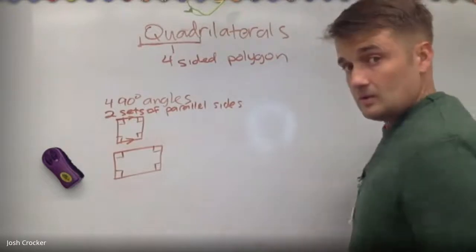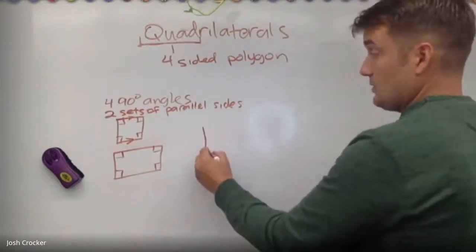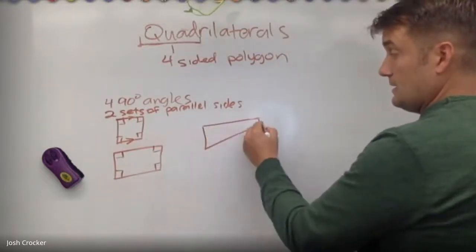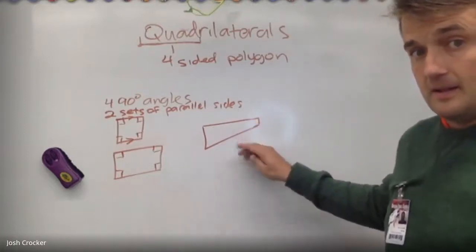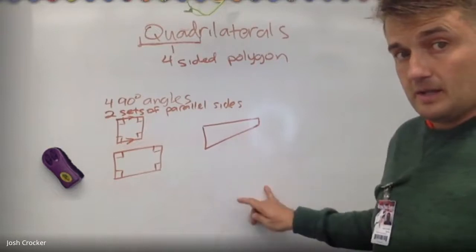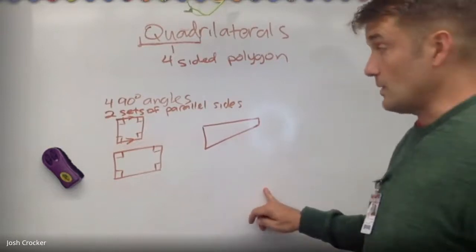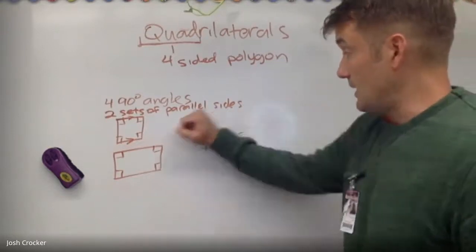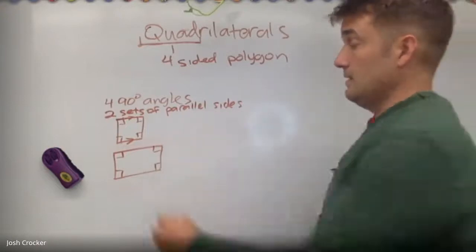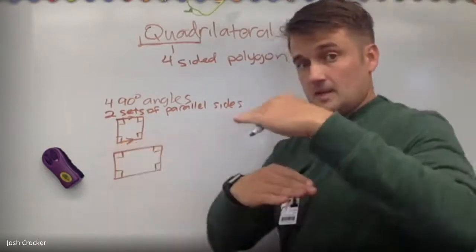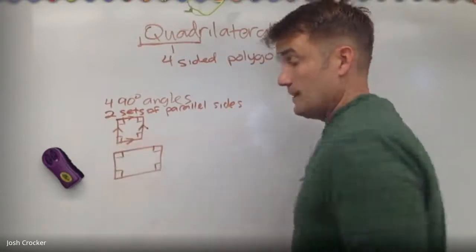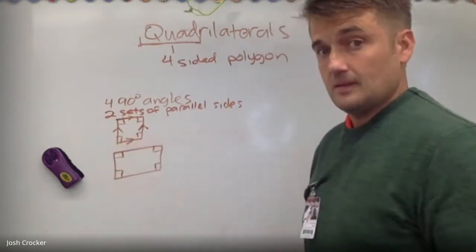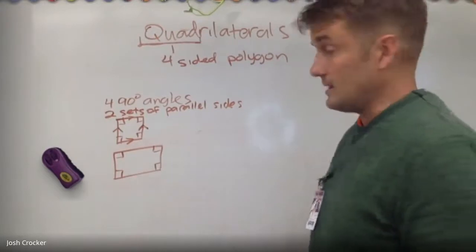Okay, so to contrast that, if I drew a shape kind of like this, okay, the top is not parallel to the bottom here. Okay, so the top is parallel to the bottom, same distance apart. The right side is parallel to the left side. Okay, two sets of parallel sides.